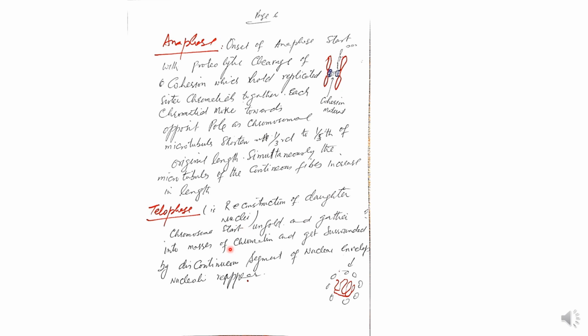Telophase is the reconstruction of the daughter nuclei. Chromosomes start unfolding and gather into masses of chromatin and get surrounded by discontinuous segments of the nuclear envelope. The nuclear envelope, actually the nuclear membrane, broke down into vesicles at the end of prophase. Those vesicles then combine with each other to form the nuclear membrane again. Nucleoli reappear.